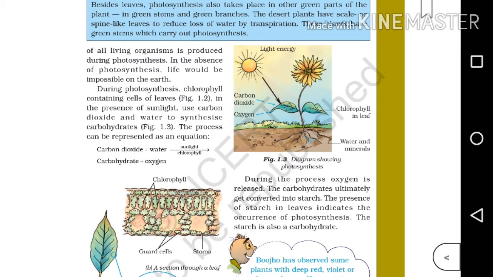So when a question is asked like this, briefly explain the process of photosynthesis, we can write this reaction, isn't it? We can write this reaction along with the steps we have discussed earlier. The definition of photosynthesis, along with that the raw materials required for photosynthesis, and the chlorophyll and this reaction, all we can explain, isn't it? So when a question is asked, briefly explain the process of photosynthesis, we have to write all these points. Okay.